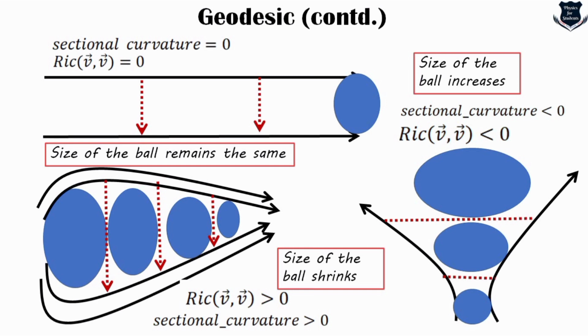I'm not going into further details of sectional curvature, etc. But try to understand these three types of geodesics are actually different paths in space-time, and the size of the ball, you see the first remains the same, the second one shrinks, and the third one increases in size, and that is the effect of geodesics.